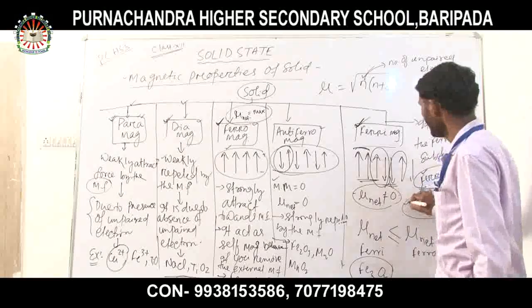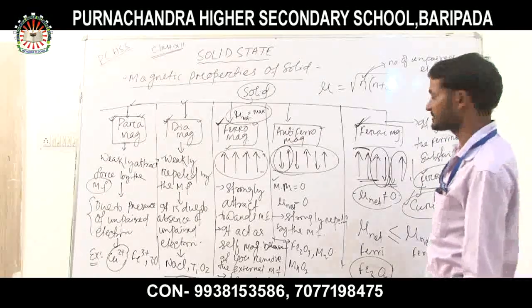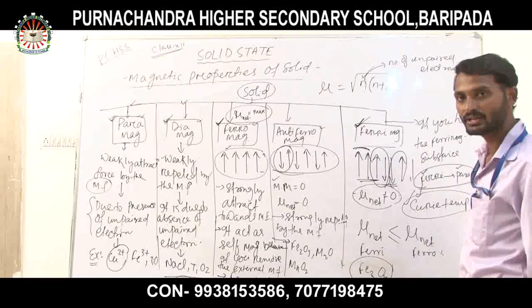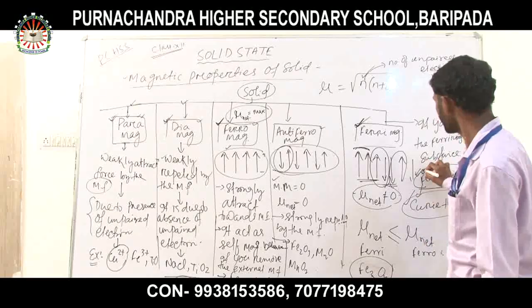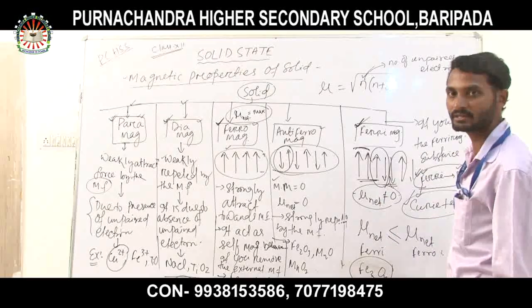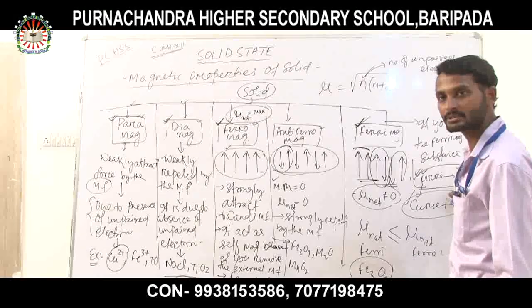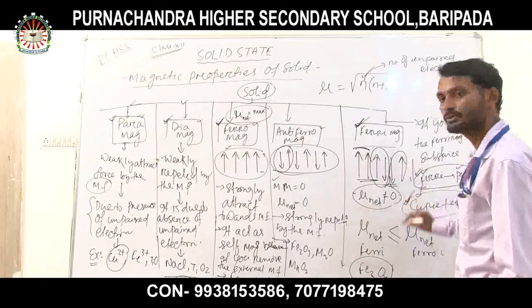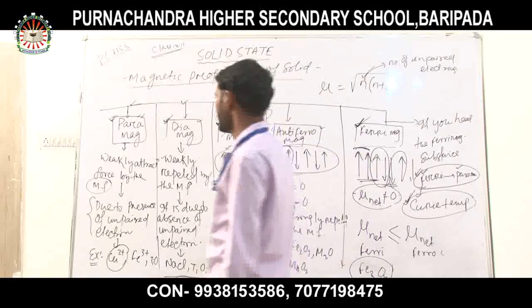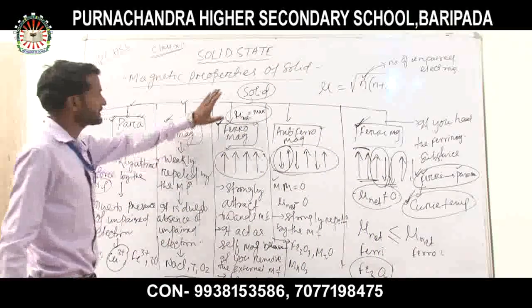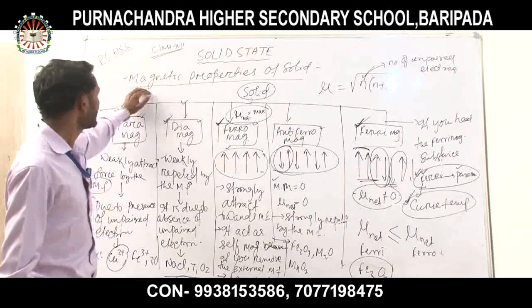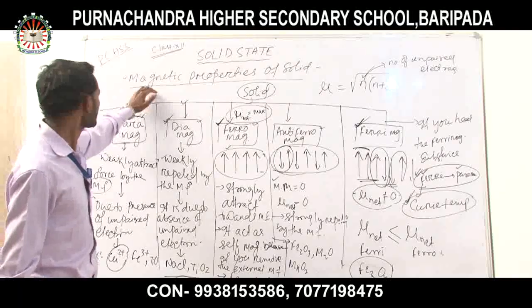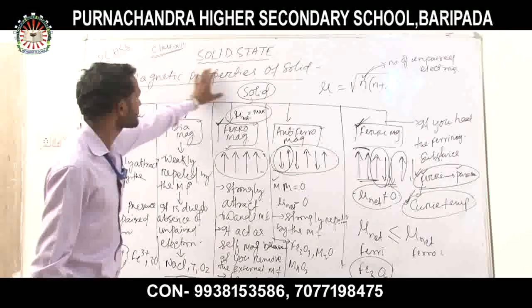So what do you mean by Curie temperature? Curie temperature means the temperature at which the ferrimagnetic substance changes its behavior and becomes a paramagnetic substance. So it is called Curie temperature. Now that will be a very important topic, and it will be the last topic, that is magnetic properties of